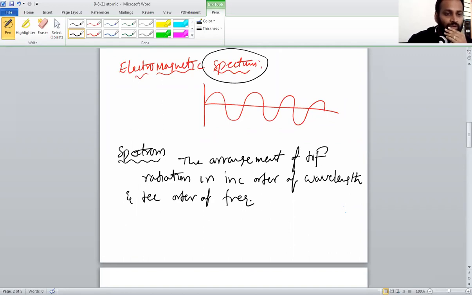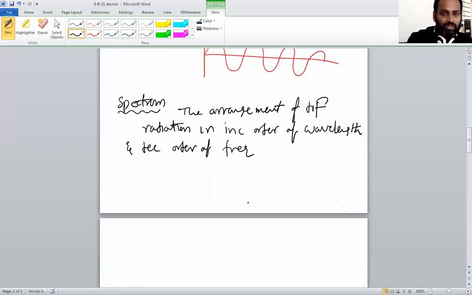What is wavelength? I'll tell you, don't worry. Different types of radiations we have, I'll tell you here.